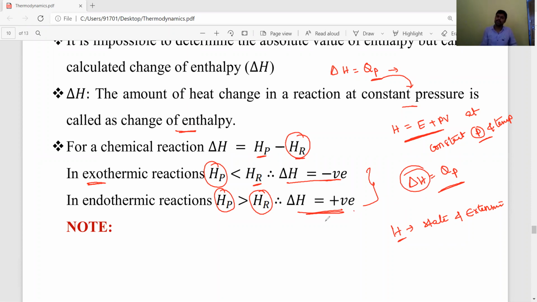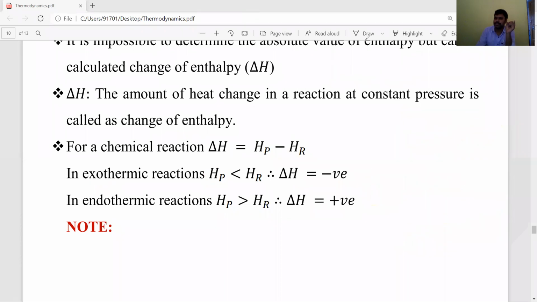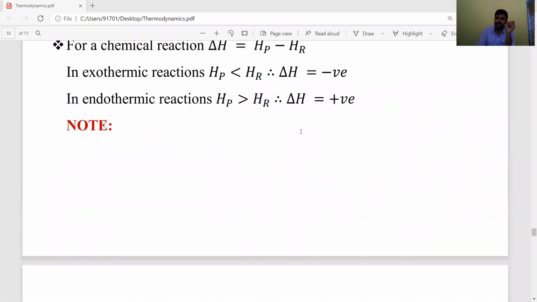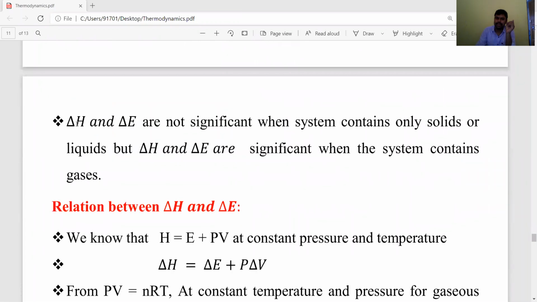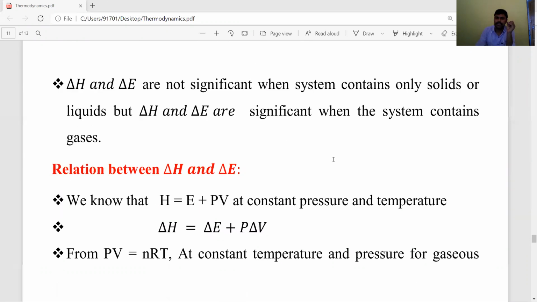Delta H is positive. Okay, students, this is very, very important for board examinations: explain about enthalpy, explain about internal energy, and the formulas, all are important. Okay, now one important point: enthalpy change and internal energy.